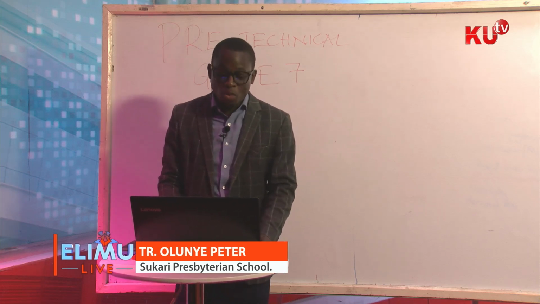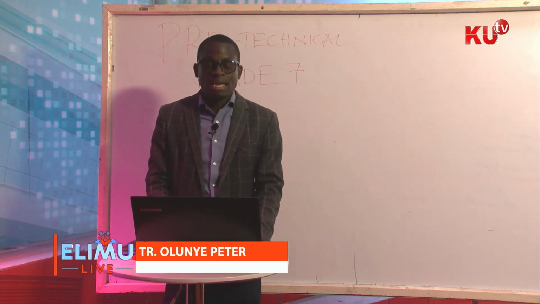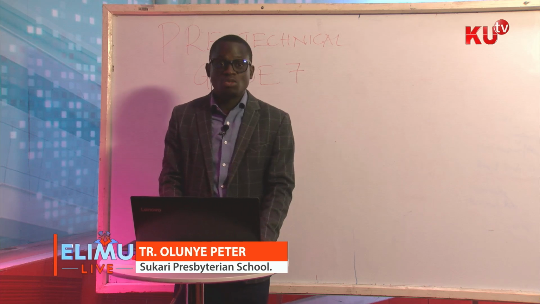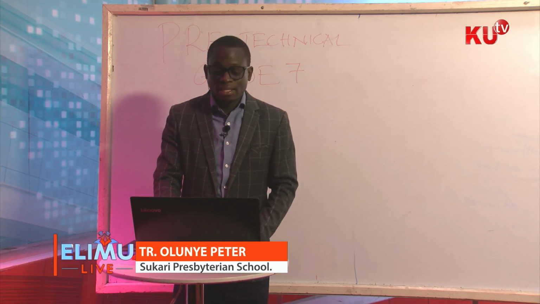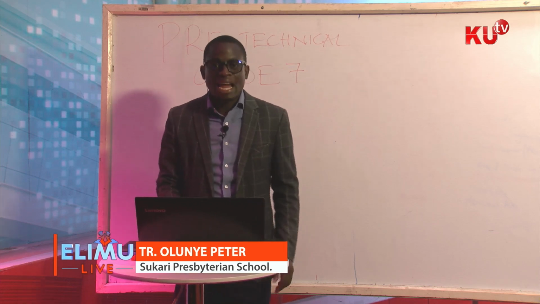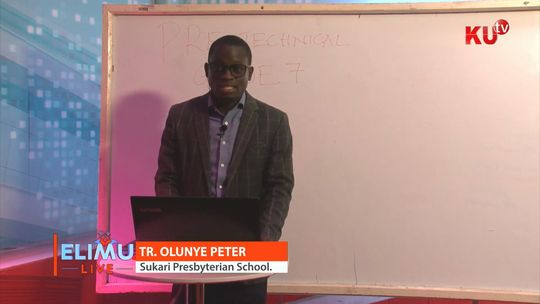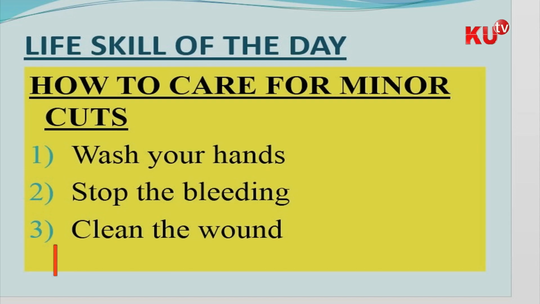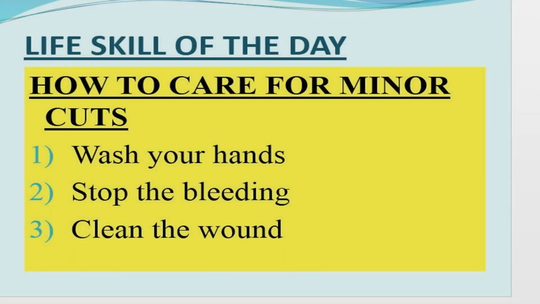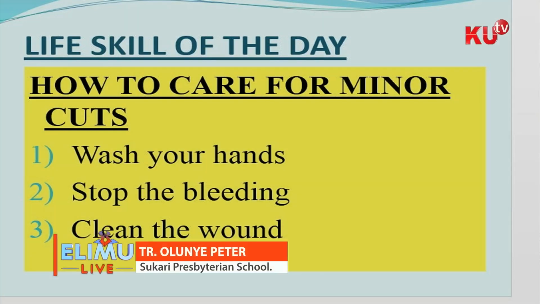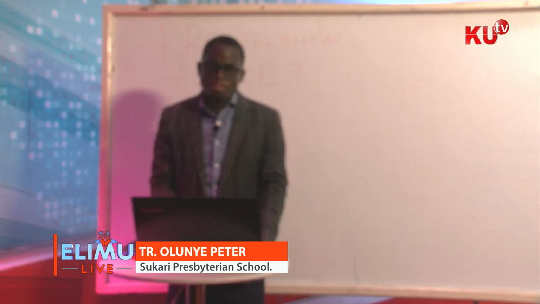The first thing at home, you're going to wash your hand. Maybe you are chopping kales, you need to remove those kale pieces in your hand, then you wash it very well. You stop the bleeding, then you clean the wound. You apply antibiotics or ointments, cover the wound, that's very important, change the dressing, get a tetanus shot. Watch for signs of infection. It's very important because sometimes there might be infections that can occur.